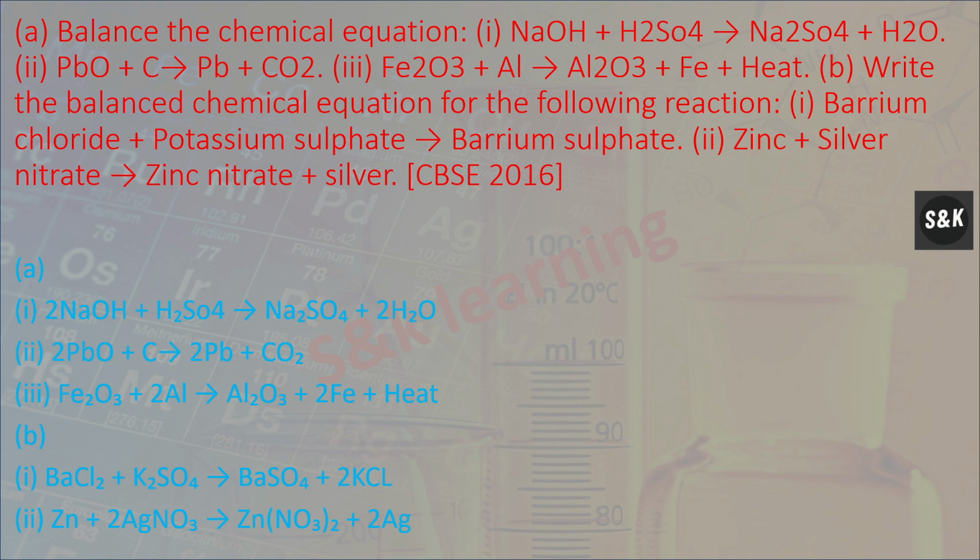Next, write the balanced chemical equation of the following reactions. Barium chloride plus potassium sulfate forms barium sulfate. So BaCl2 plus K2SO4 forms BaSO4 plus KCl. Next, zinc plus silver nitrate forms zinc nitrate plus silver, that is Zn plus AgNO3 forms Zn(NO3)2 plus Ag.